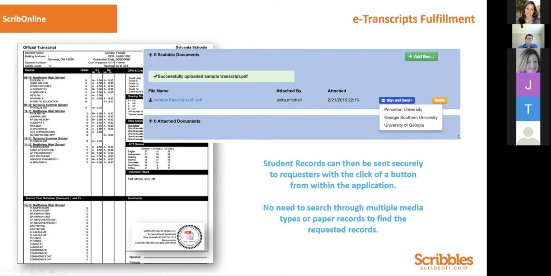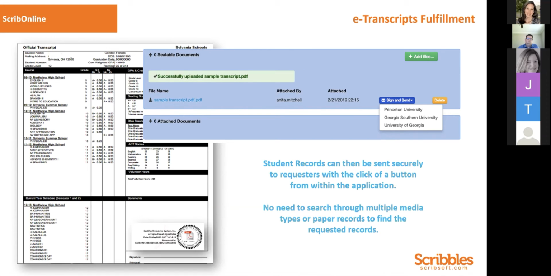I just want to point out too, before we leave this page, Scribbles has been deemed an essential business. So that means we are continuing scanning and picking up records for our school districts during any shutdowns. I mentioned in an earlier session that we scan all the records for the state of South Carolina for the Department of Education. So we are deemed an essential business, and during the crisis, we are out there with our trucks picking up boxes of records.